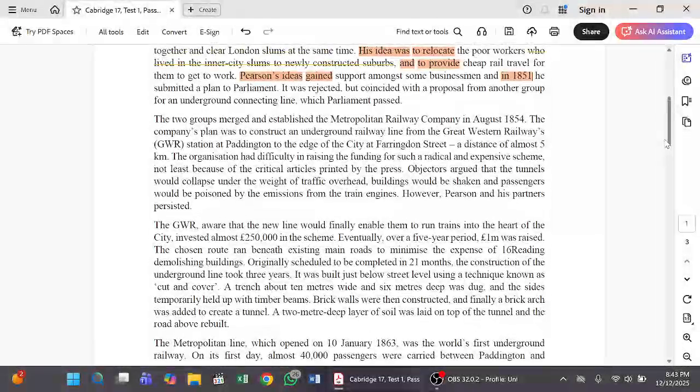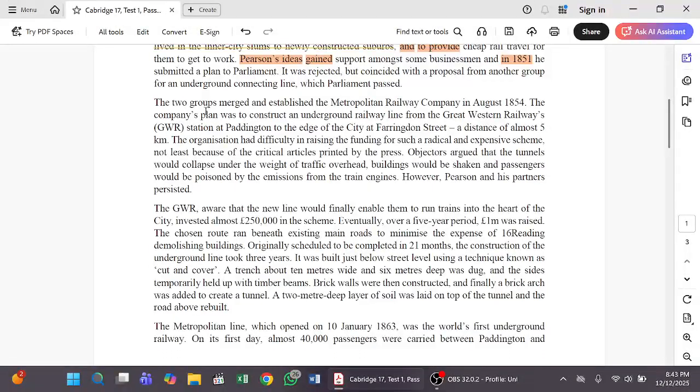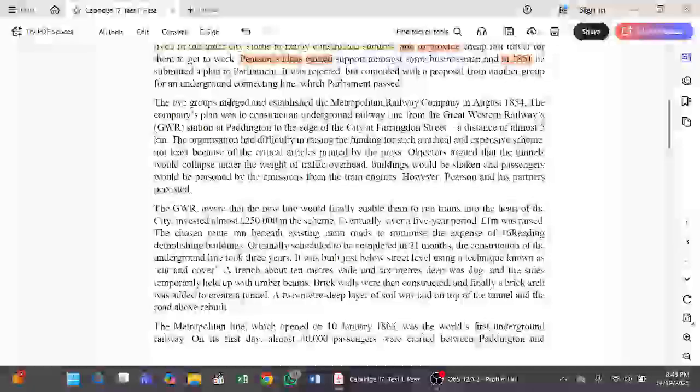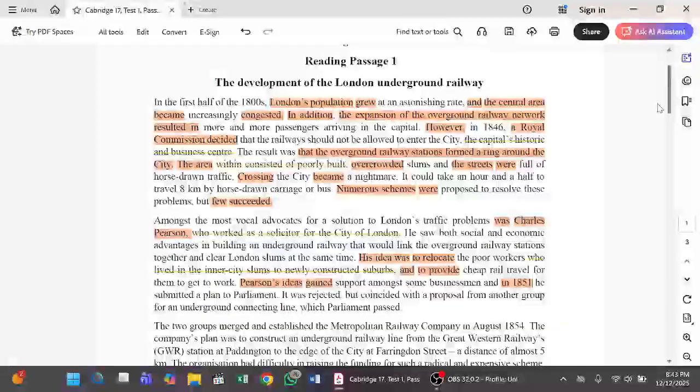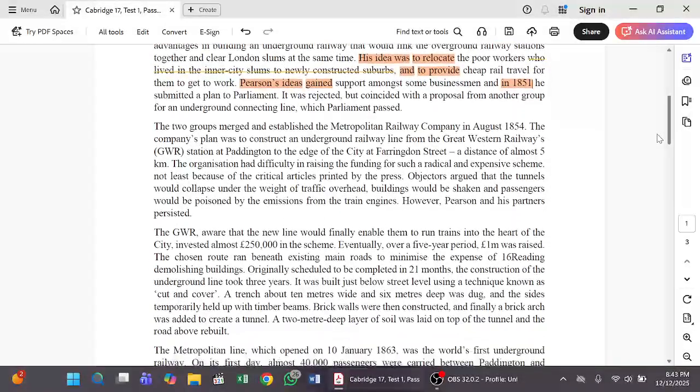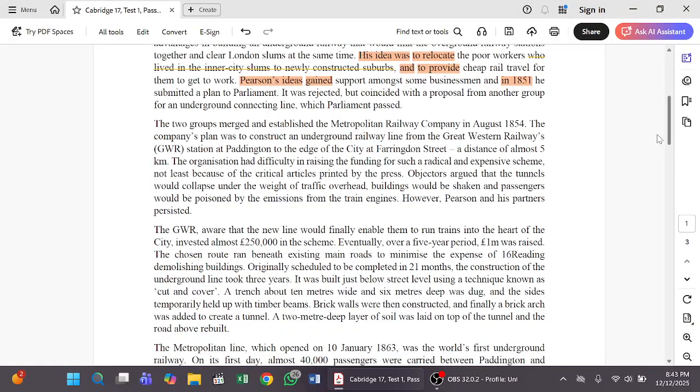Next one is for the next paragraph. It's almost similar, subject verb. When you have done the first one or two paragraphs, I believe you can easily solve this one.